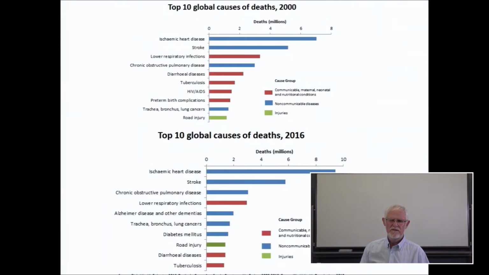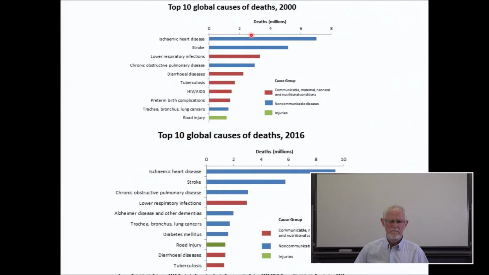Now, if we look at deaths today, between the year 2000 and the year 2016, there have been some changes. We can see more red here than here, so a change from the blue, which are non-communicable diseases, away from the red, which are communicable diseases.